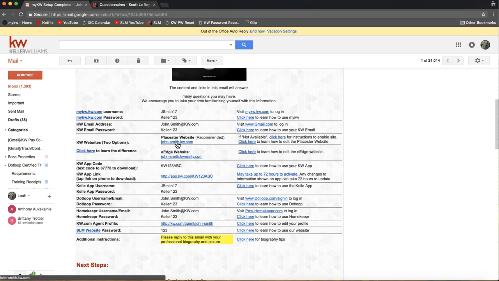So what we do in that case, if it says not available here, we also send a second email to the office staff specifically letting you know that Playster is not available, and if you could put in the MLS ID in the white pages, that'll get it to launch. So you've probably seen that Playster unavailable email that we send you as well.